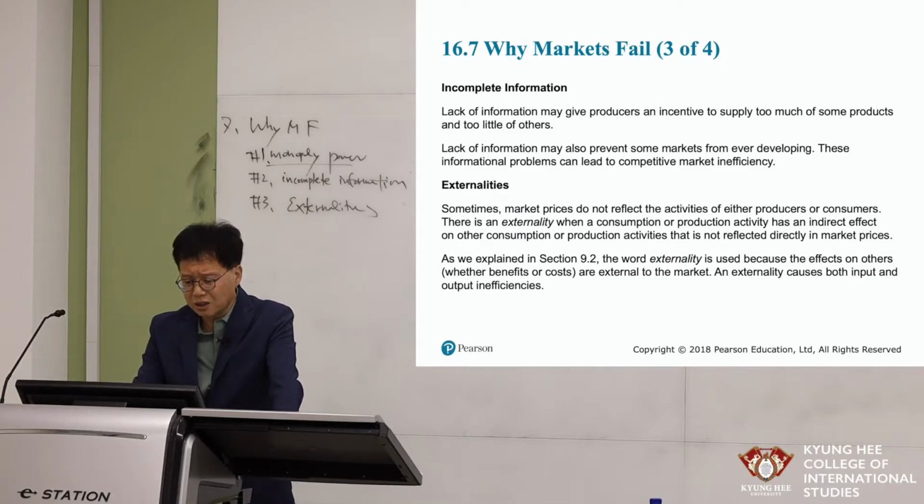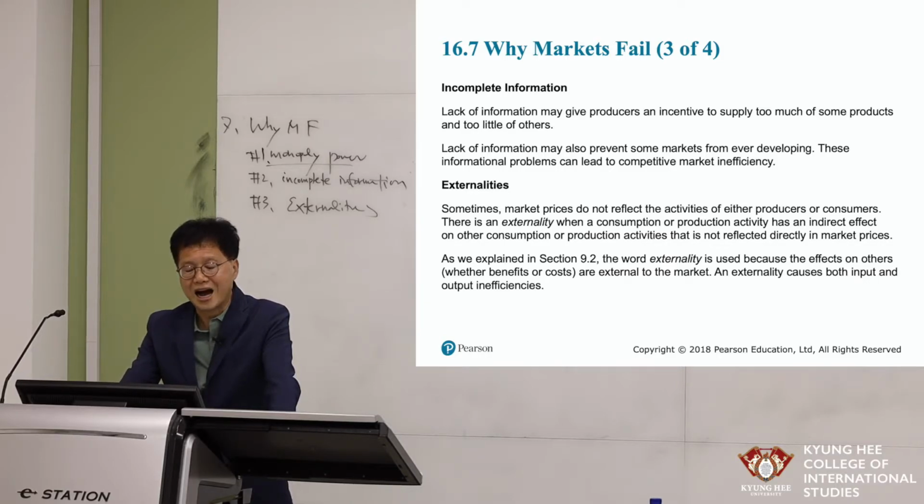As we explained in section 9.2, the word externality is used because the effects on others are external to the market. An externality causes both input and output inefficiency. For example, environmental degradation, pollution, that kind of thing. Or sometimes positive externalities.